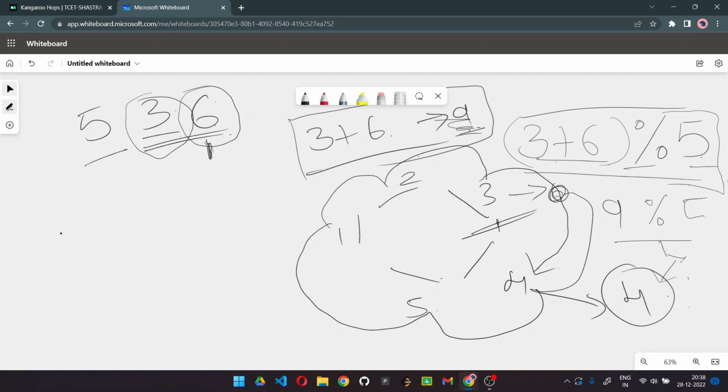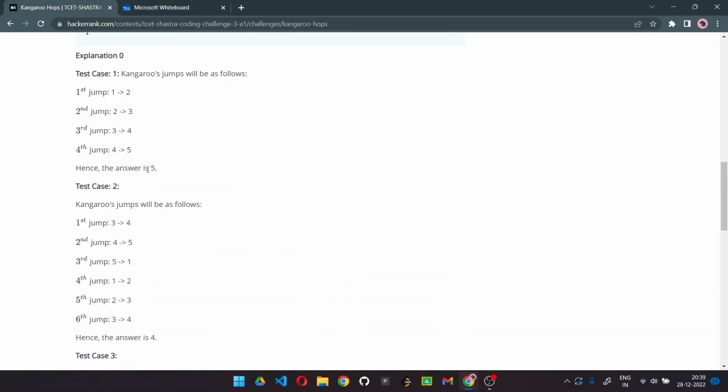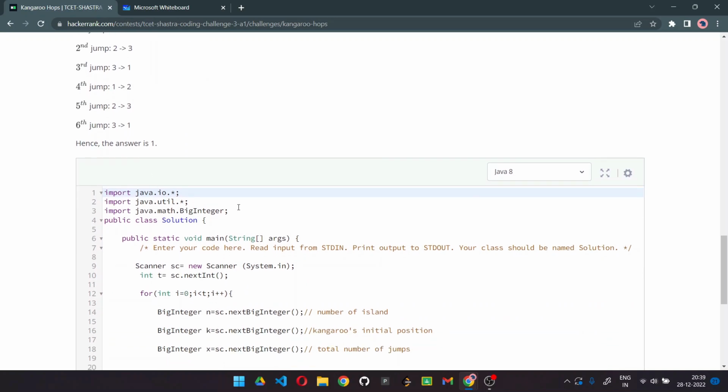It is very simple, but we just have to play with some constraints and deal with them properly. Once you are able to develop this formula, you are halfway done. Now let's try to understand the code. I have done the code in Java, and the code in C++ and Python will be provided in the description.